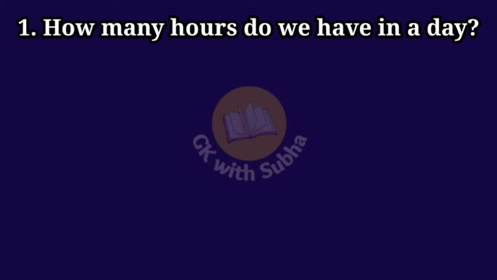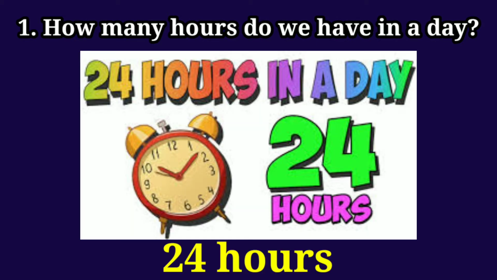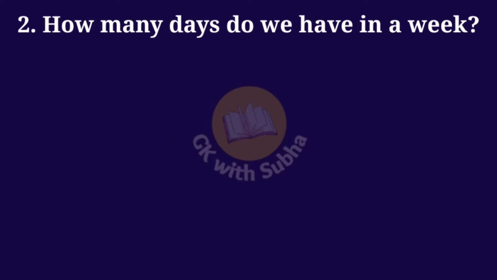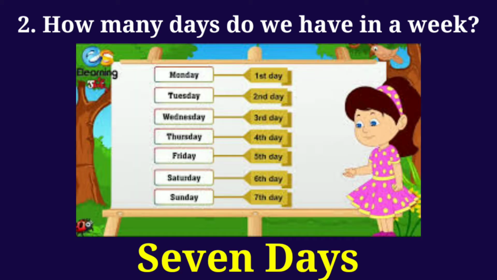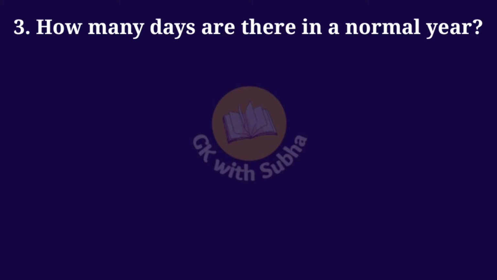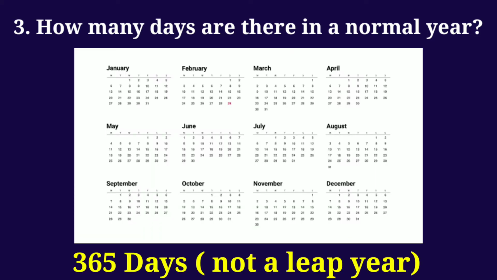How many hours do we have in a day? Answer: 24 hours. How many days do we have in a week? Answer: 7 days. How many days are there in a normal year? Answer: 365 days, not a leap year.